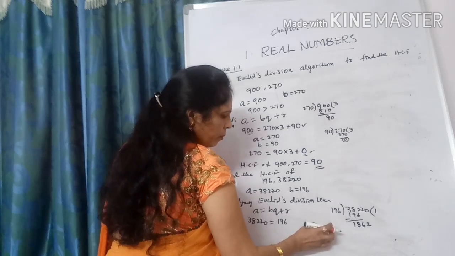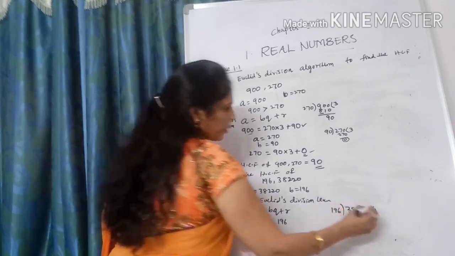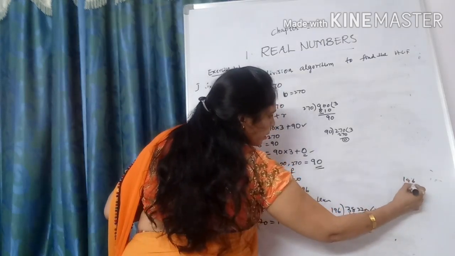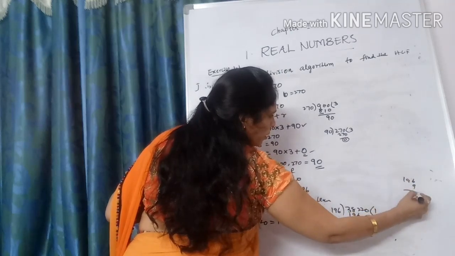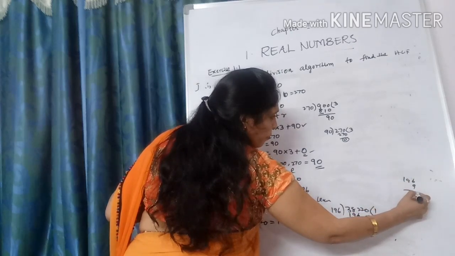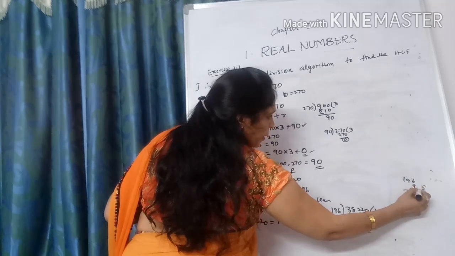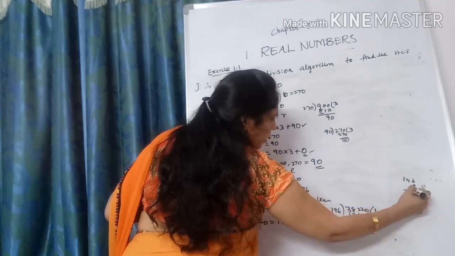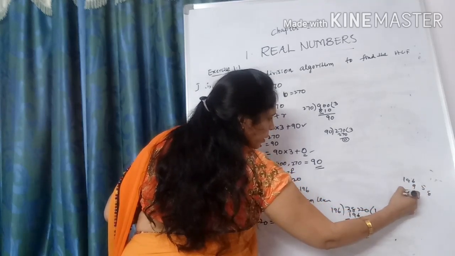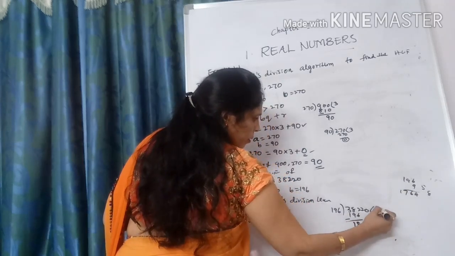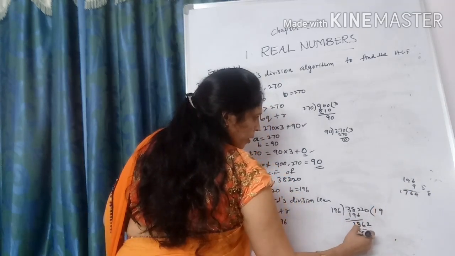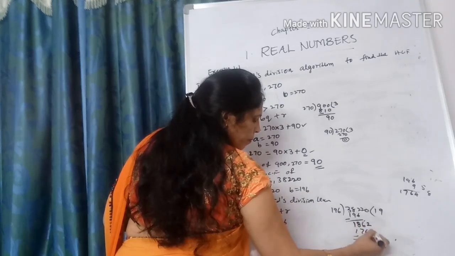How many times does it go? Let us check 196 times 9: 9 sixes are 54, 9 nines are 81 plus 5 is 86, 9 ones are 9 plus 8 is 17. So we have to take 1764. What is the remainder?